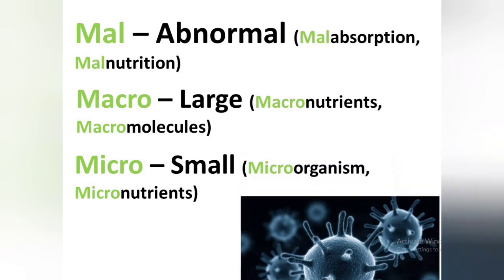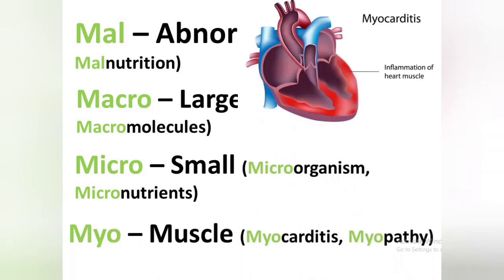Another prefix is myo, which represents muscle. For example, myocarditis. The inflammation of the cardiac muscle is known as myocarditis. Another term is myopathy. If there is any pathological condition related with the muscle, then it is known as myopathy.